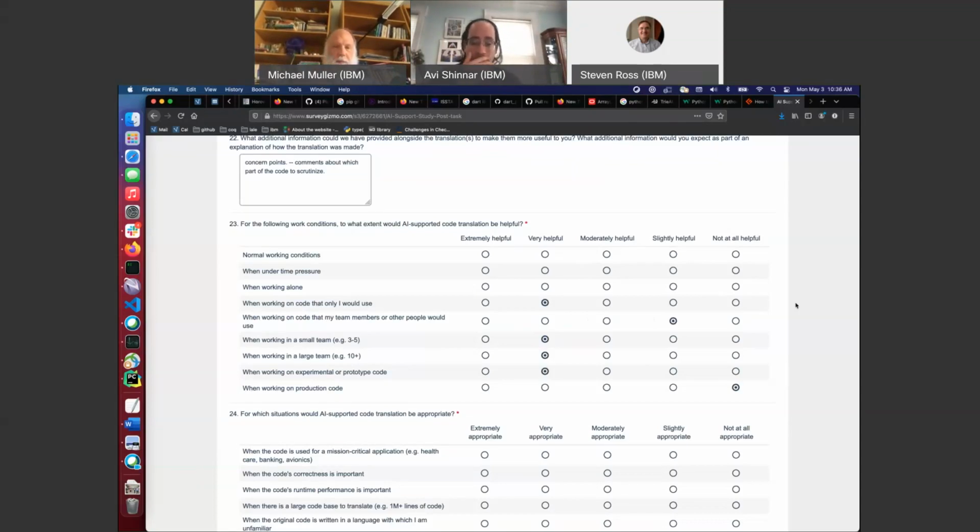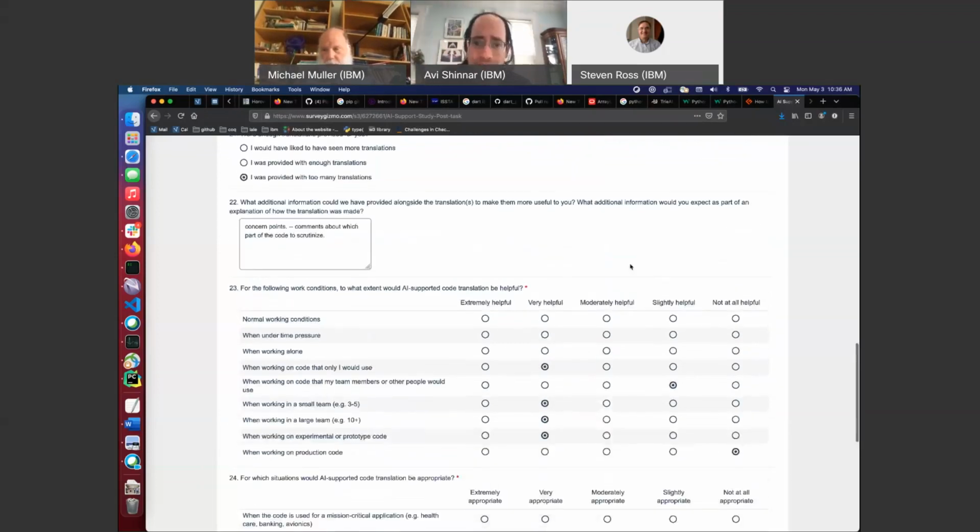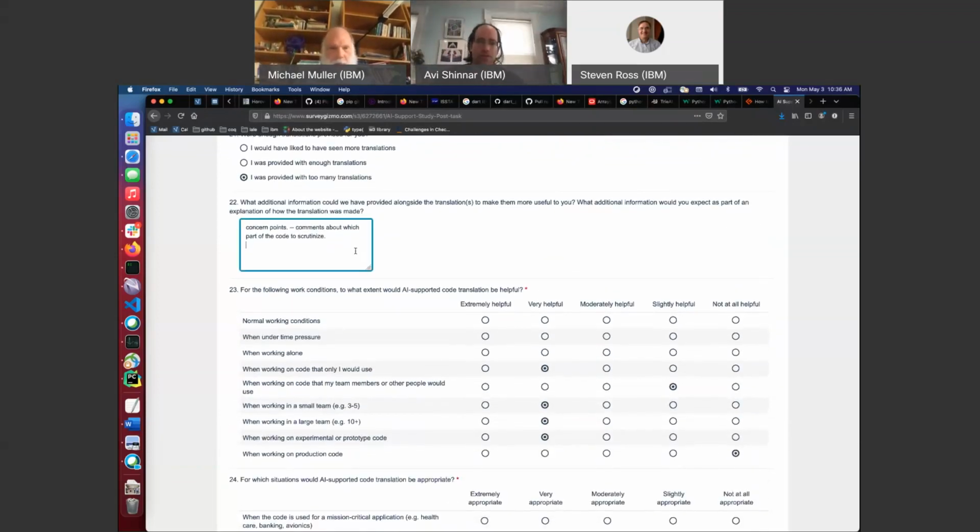But I can imagine this would have been very helpful, sort of as a template to start from. Certainly, like the definition of the functions and the rough code. Oh, that's something that would be helpful: comments about which parts of the code to scrutinize, either as comments or in the IDE.